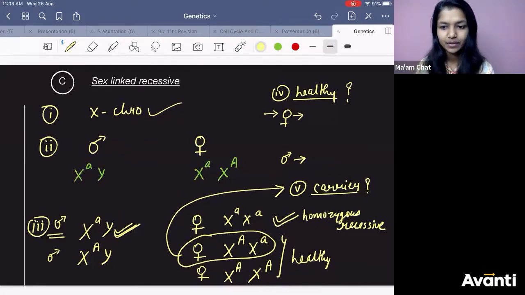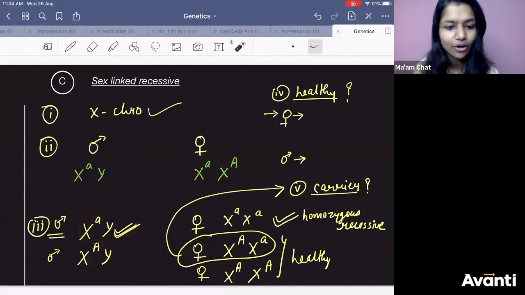Okay. Got it, right? How many of you have got it? Click on yes. Haan, Basavaraj. Male cannot be carrier. That is correct. Male will always have the disease. Male cannot be carrier. है ना? They will always have the disease. Right? It is clear as Sprite. है ना प्रीतिश? बहुत अच्छी बात है. Let's go ahead. ठीक है?